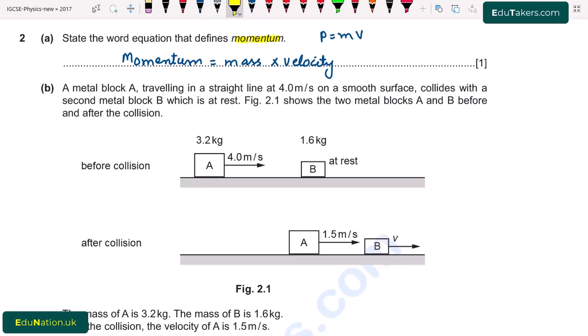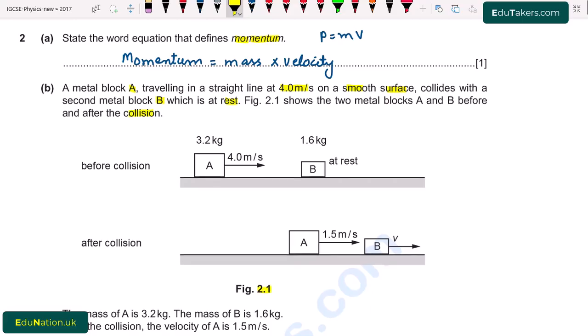Part B. A metal block A traveling in a straight line at 4.0 meter per second on a smooth surface collides with a second metal block B which is at rest. Figure 2.1 shows the two metal blocks A and B before and after the collision. So here is the figure 2.1.